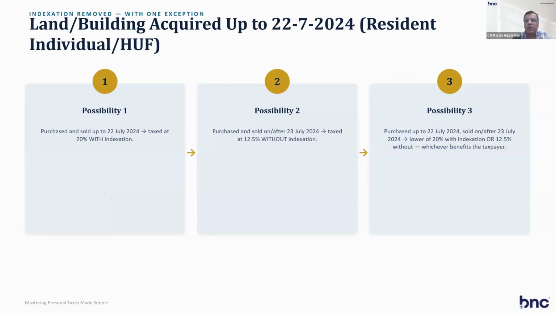For non-resident, I told you earlier, sale price of property minus purchase price, the difference you have to pay 12.5%. You don't have the option for indexation, which the resident individual has. Because they have made the change for resident individual, not for non-resident. For non-resident, the new scheme applies where the difference has to be paid at 12.5%. For resident, they have made two options available. You can calculate as per indexation and also as per 12.5% difference. Whichever benefits, that possibility can be taken by the resident individual, but not the non-resident.